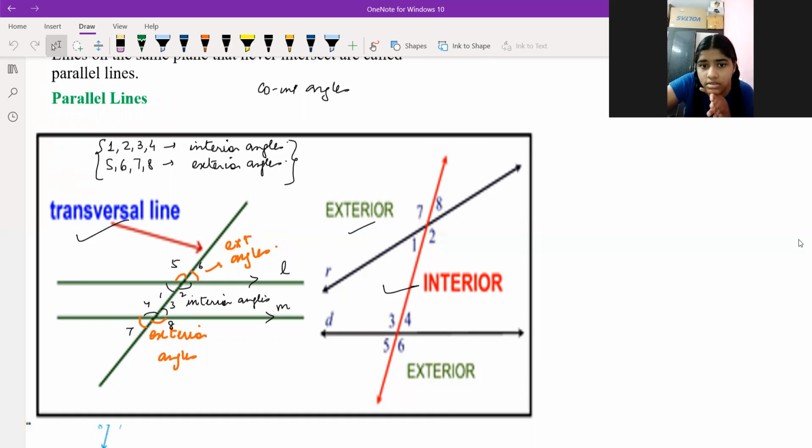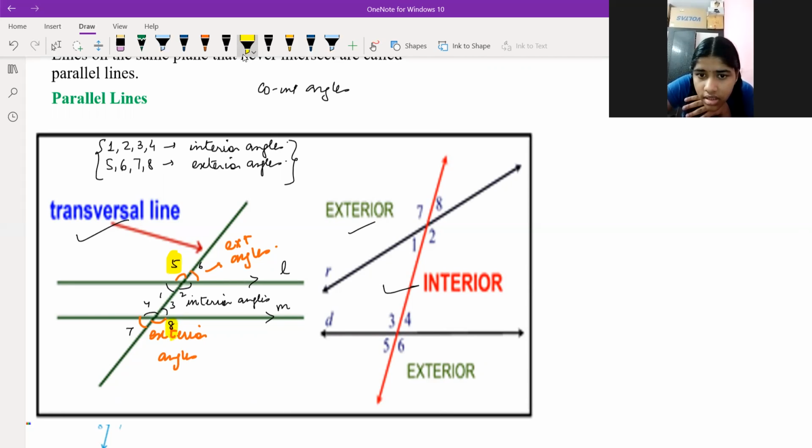What about exterior angles? In the first figure, which angles are exterior angles? 5 is an exterior angle. Next, 8. All right, 8, because it's mentioned over there.